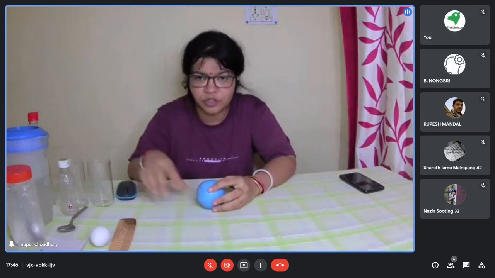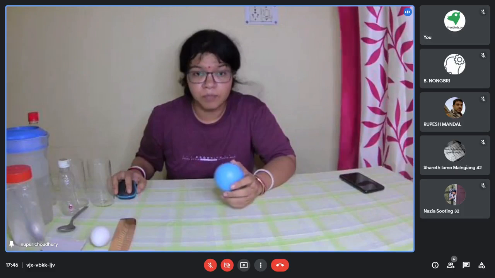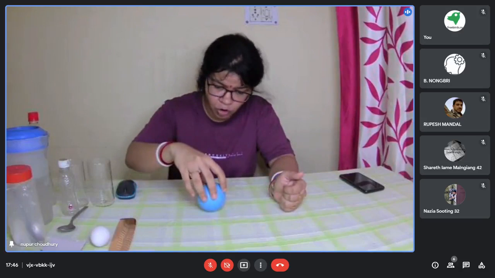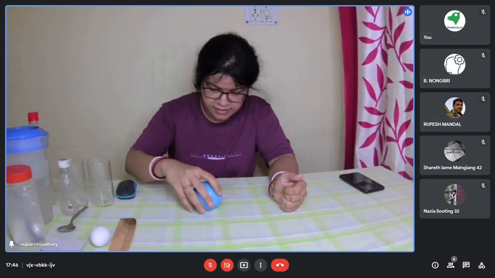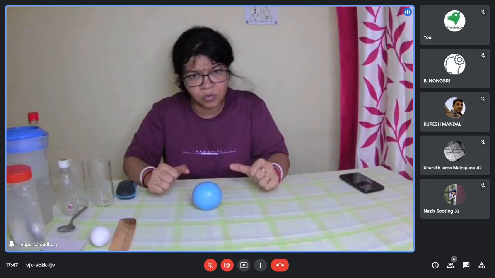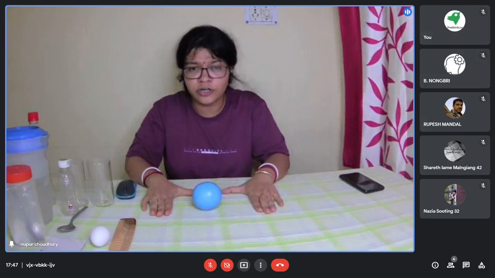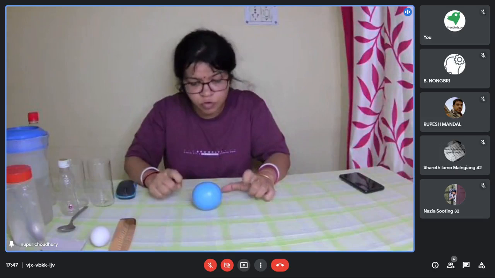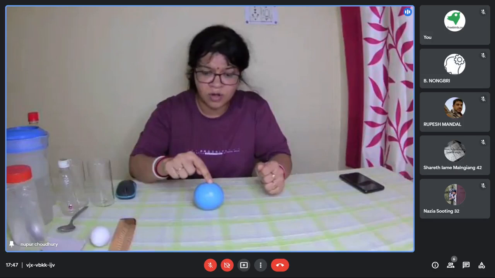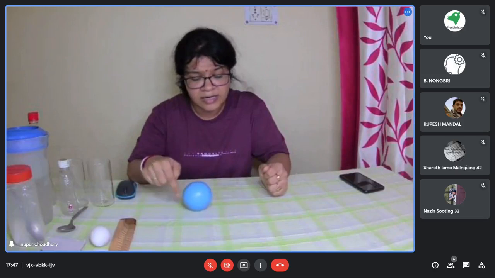The first point was that the force can make a body that is at rest move, right? So suppose this ball is at rest. Let us consider this is at rest. Now, if I am not applying force, is it moving anywhere? No, it is not moving anywhere. In order to make this object move, I have to apply some force to it. So this is at rest now. I am applying some force to it. Now it is moving.